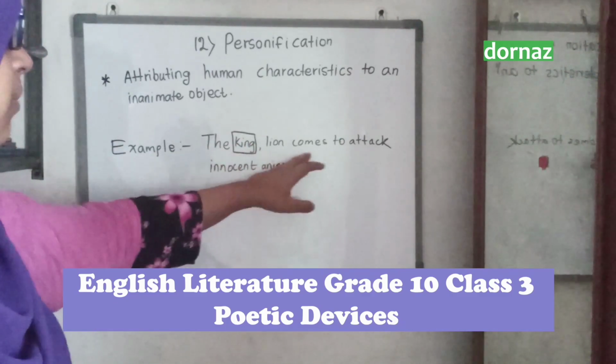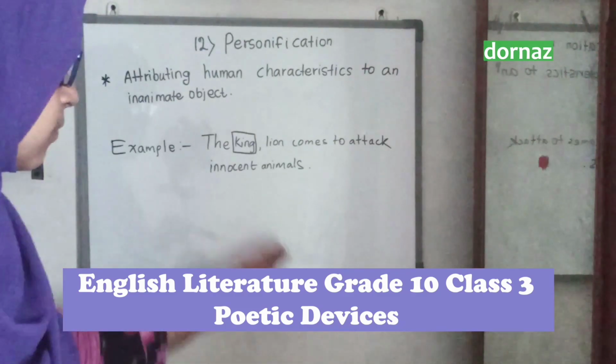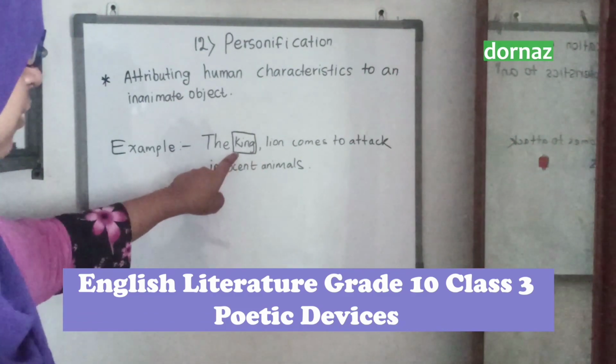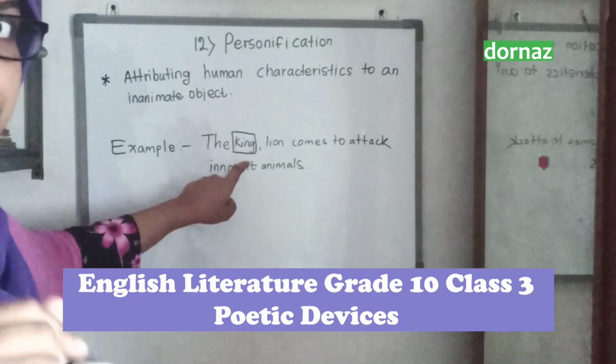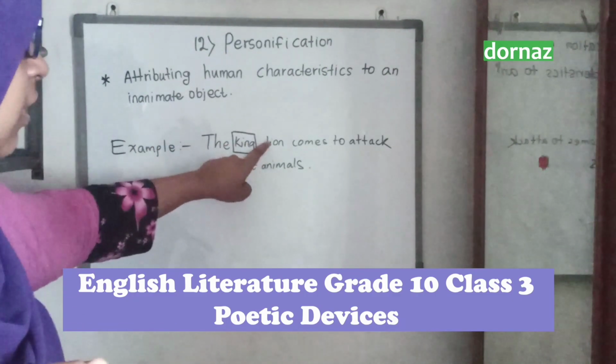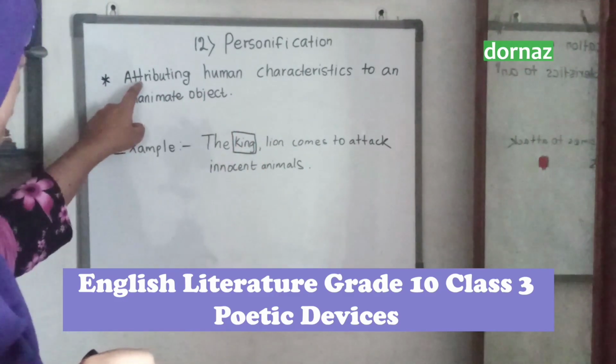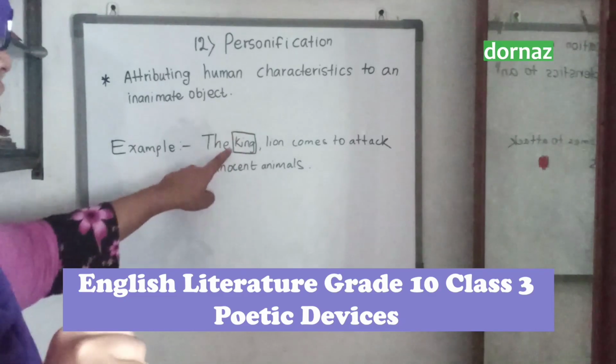The king lion comes to attack innocent animals. So the lion is mentioned as king. King should be a human, but here it refers to the lion, which is not a human. That's why this says attributing human characteristics.